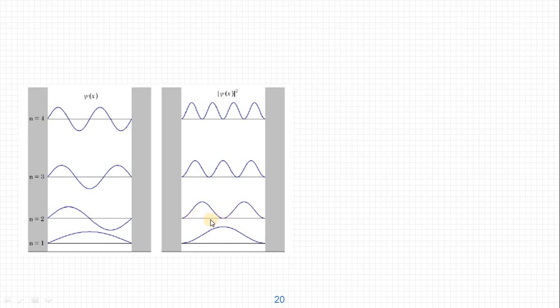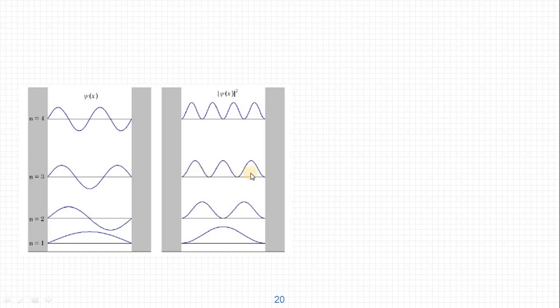That is, we can find the particle only here and here, and we will never find the particle here. When n equal to 3, that is the second excited state, the wave function would be like this, and the mod psi square, the probability, changes like this. In this case, the particle is present here, here and here, and we will never find the particle at these points.